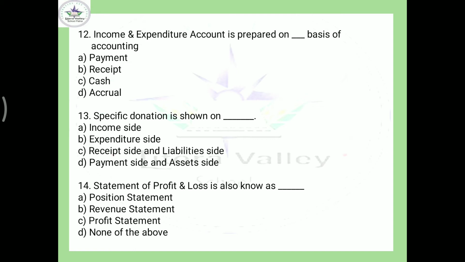Come to the next. Statement of profit and loss is also known as... If you could remember, financial statement of companies is further classified into two parts: position statement and income statement. Position statement is for balance sheet and income statement for profit and loss account. So here none of these would be the correct answer.